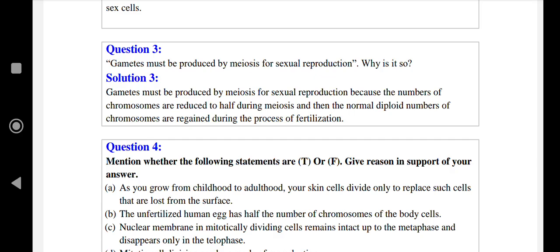Next question. Gametes must be produced by meiosis in sexual reproduction. Why is it so? Gametes must be produced by meiosis because the number of chromosomes is reduced to half during meiosis, and then the normal diploid number of chromosomes is regained during the process of fertilization.